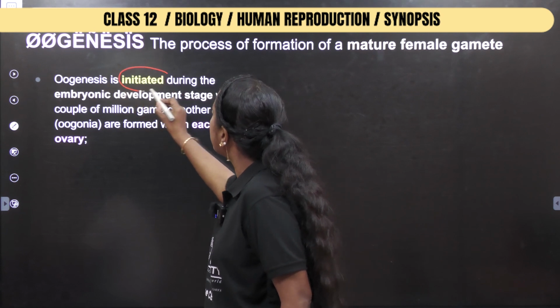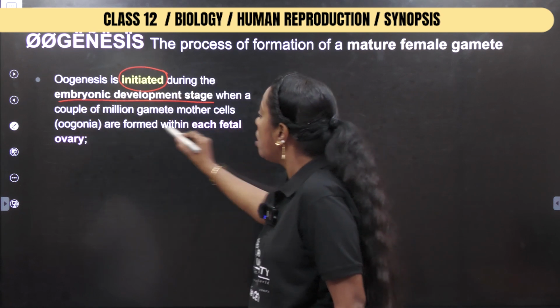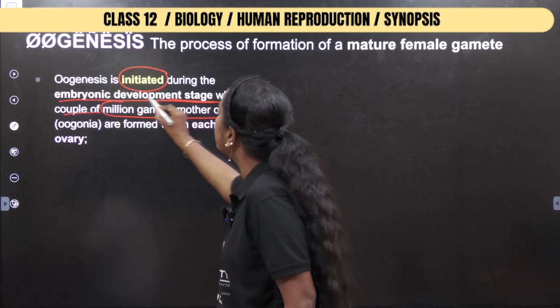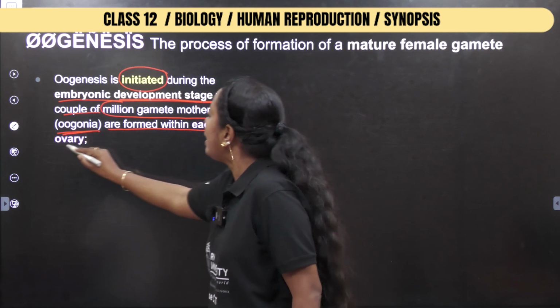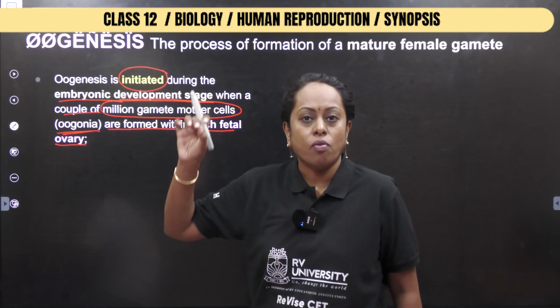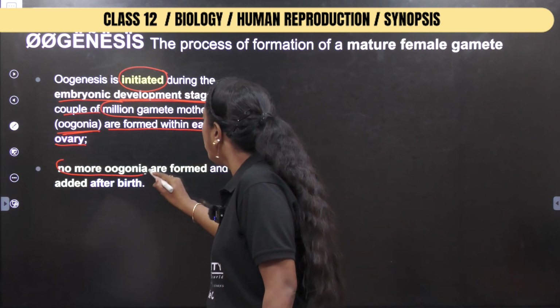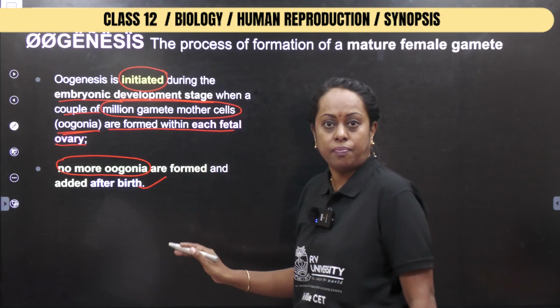Oogenesis is initiated during the embryonic developmental stage when a couple of million gamete mother cells called oogonia are formed within each fetal ovary. Clear? Next, no more oogonia are added or formed after birth.